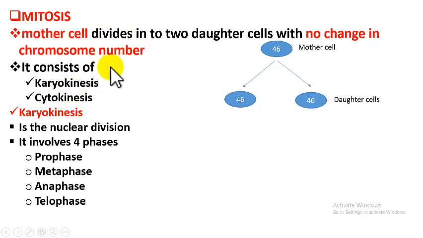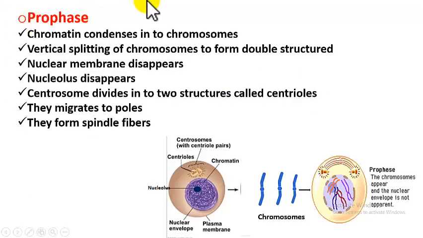Karyokinesis, cytokinesis. Karyokinesis is nuclear division. First nucleus divides, then cytoplasm divides, then finally the cell itself divides completely. So karyokinesis means nuclear division. It has again 4 phases. Again 4 steps are there. They are prophase, metaphase, anaphase and telophase. Let us see what are the events that take place in these 4 phases that leads to the division of nucleus. So start with prophase.